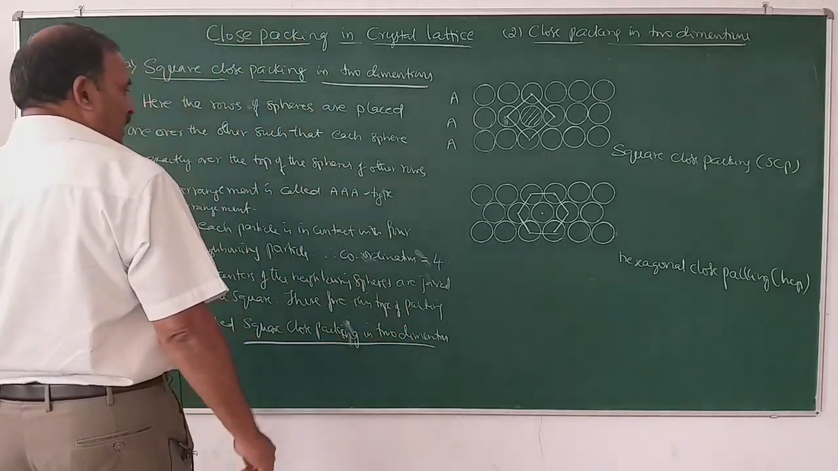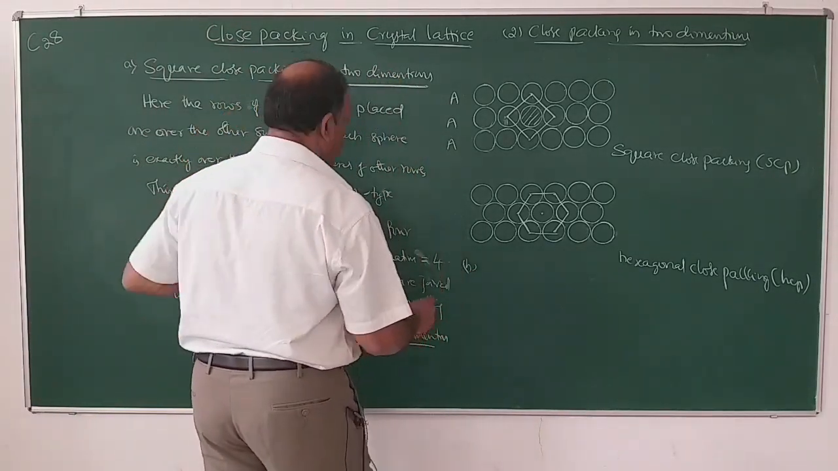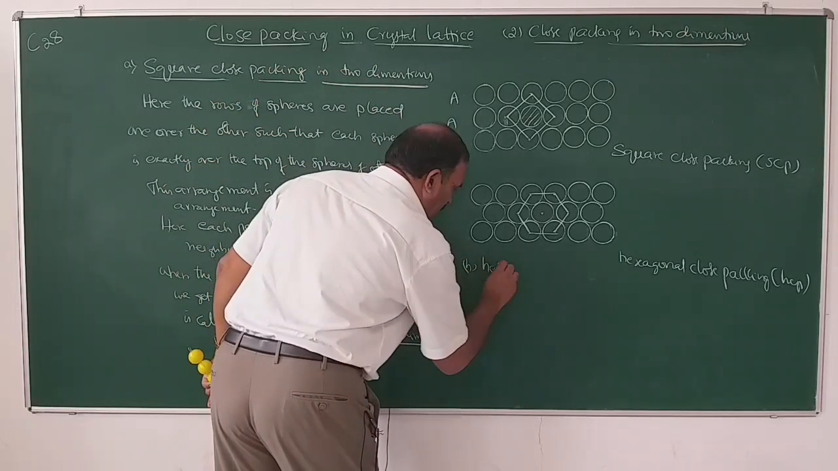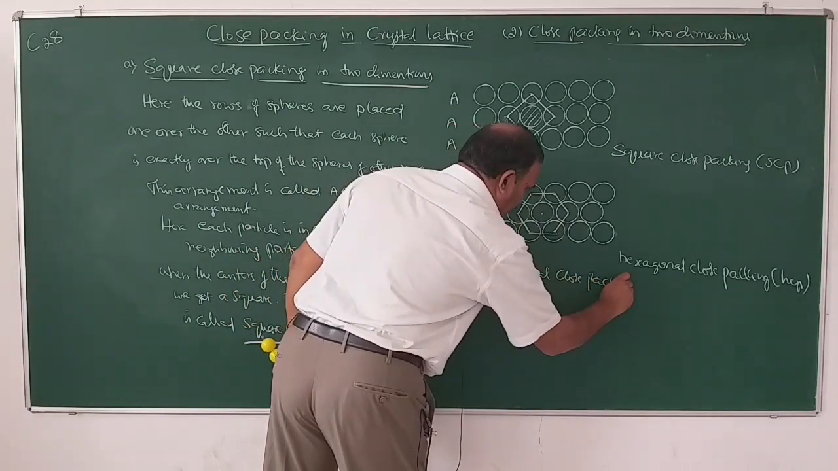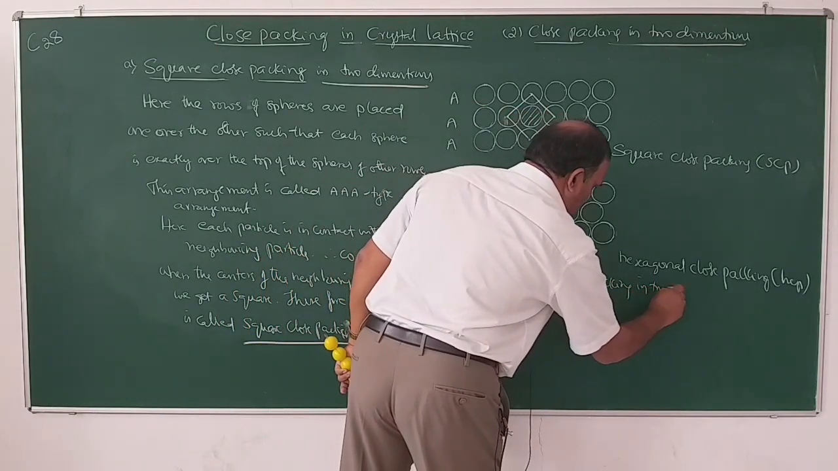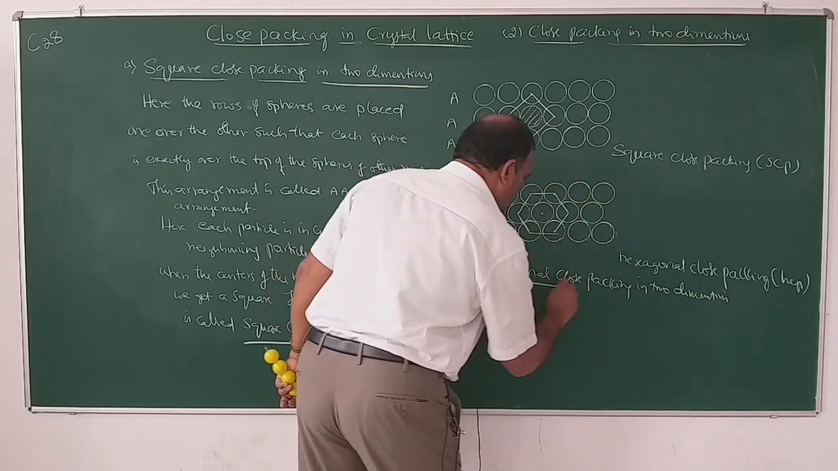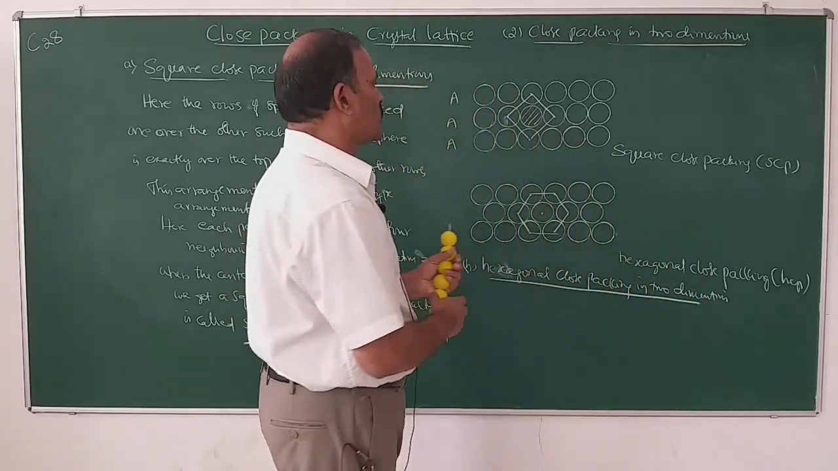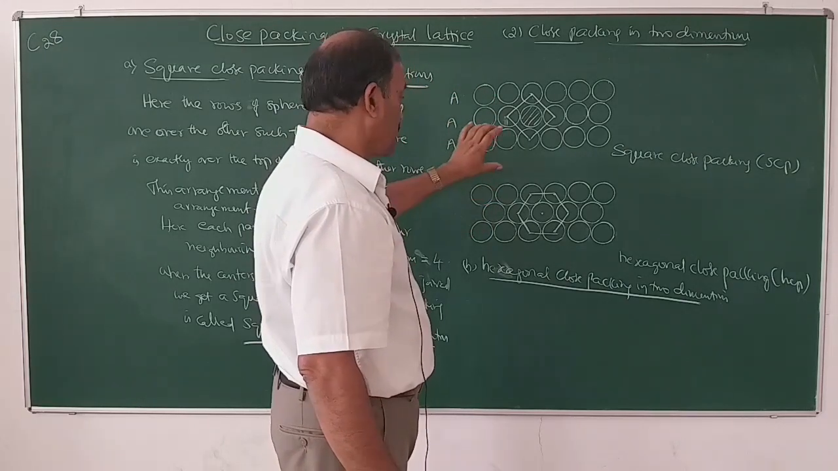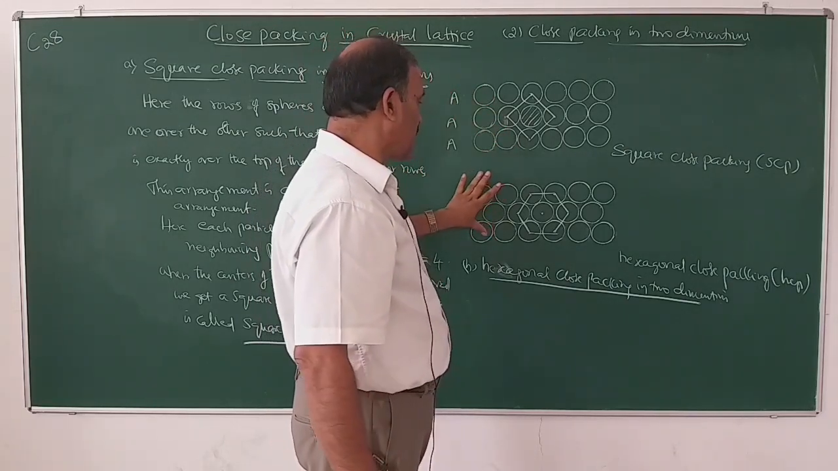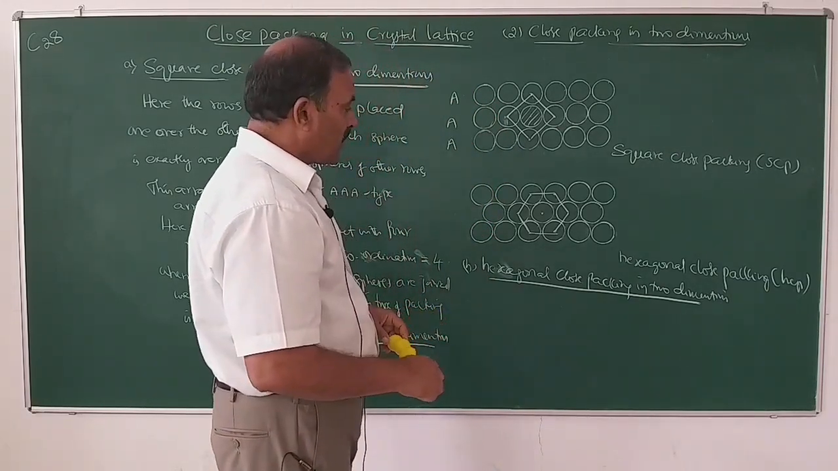Coming to another type, namely the hexagonal close packing in 2 dimensions. So this one is hexagonal close packing in 2 dimensions of this type. This is square close packing in 2 dimensions. This is hexagonal close packing in 2 dimensions. So how can this be achieved?